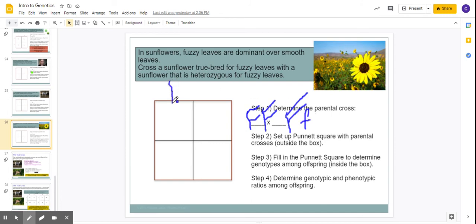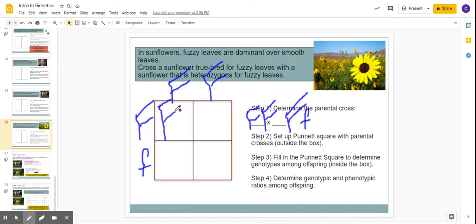Okay, so I'm going to have my two big Fs, two big Fs. Right? And then we're going to have our big F and our little f. And then we're just going to fill it in. So up here, all I have are big Fs, right?